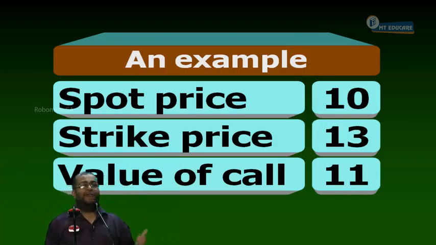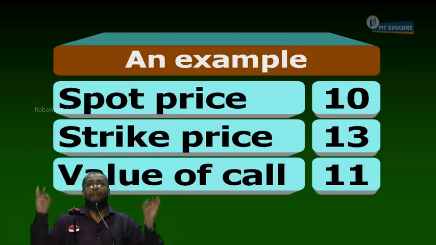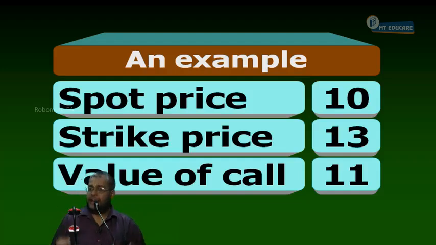Now, again I rewind that. Tell me, what is the maximum value of the call? The spot price. What is the spot price here? 10 rupees. No fool will pay more than 10 rupees for this option. Yes or no? But somebody is trading at 11 rupees. The call option in the market is 11 rupees, but its maximum worth is only 10 rupees. The option is overpriced.